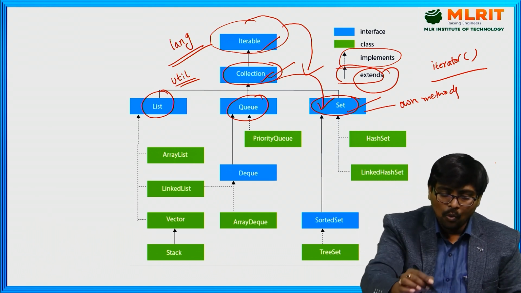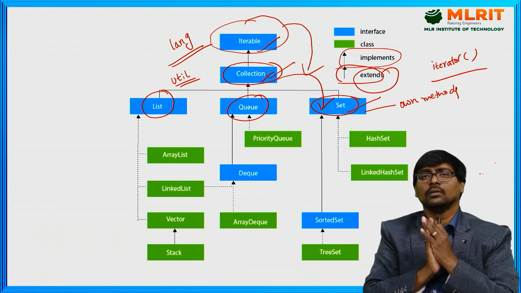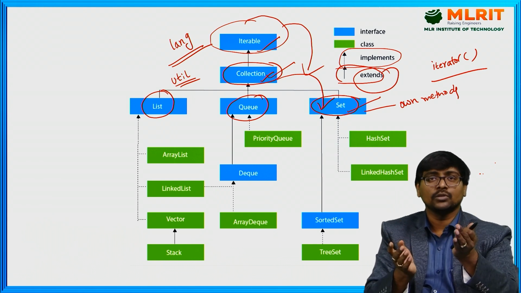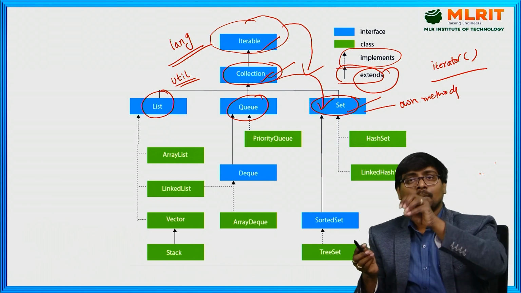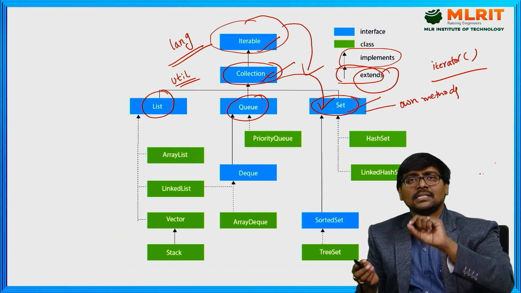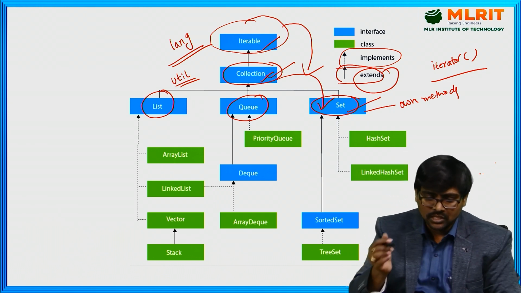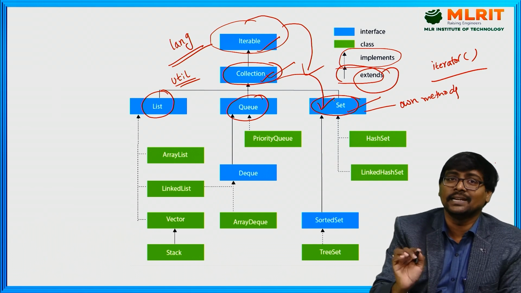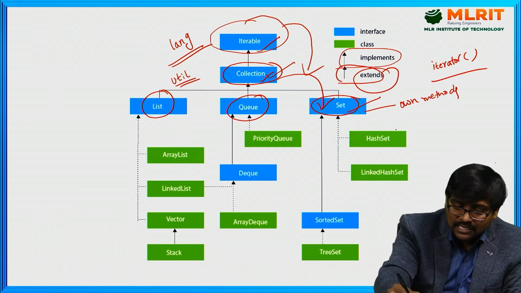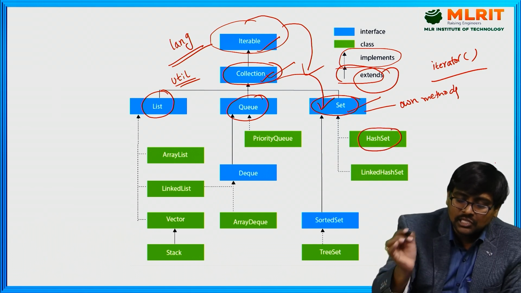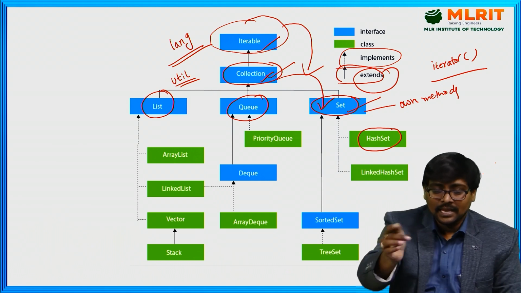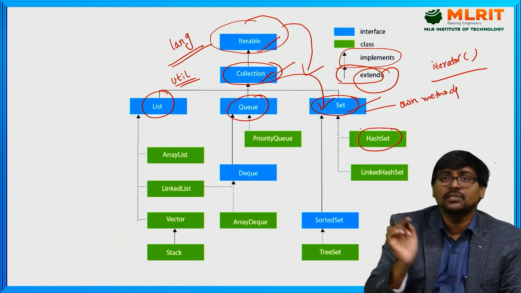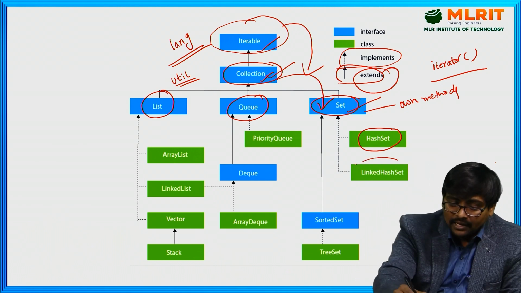Now, once an interface is available, without a class there is no use. We need some classes that implement the Set interface. I have mainly three classes that implement the Set interface. What are the three classes? First one, HashSet. This class implements the methods of the Set interface. LinkedHashSet.